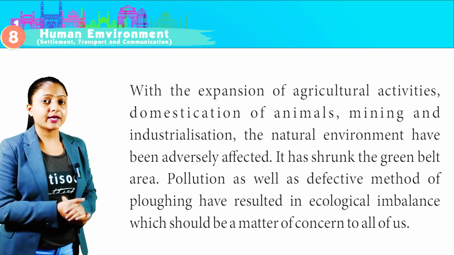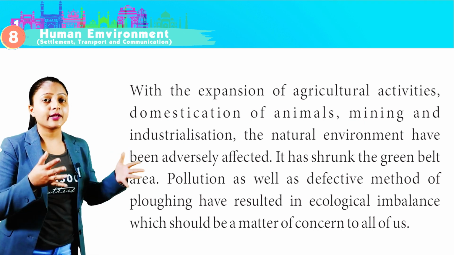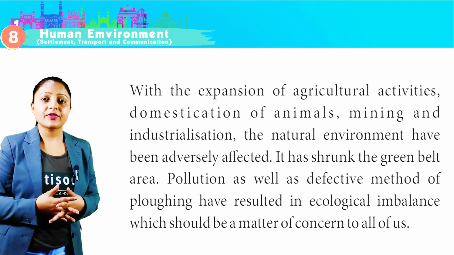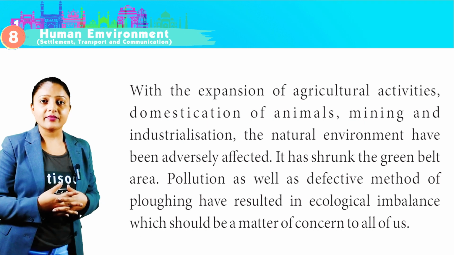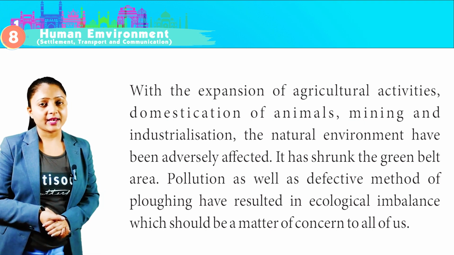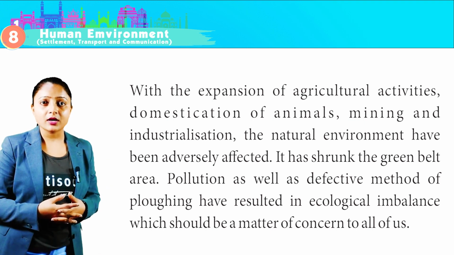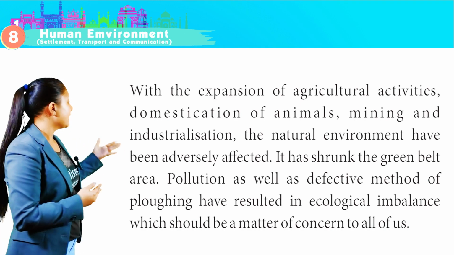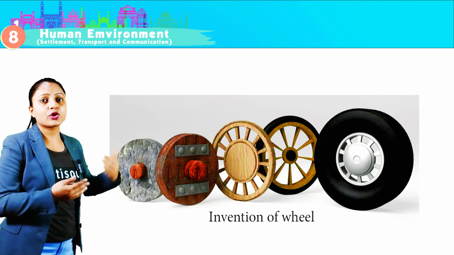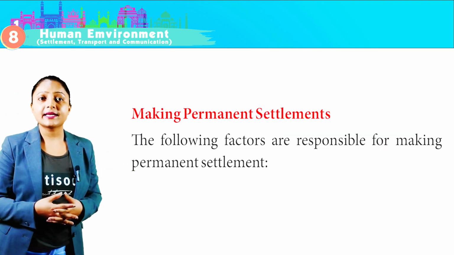With the expansion of agricultural activities, domestication of animals, mining, and industrialization, the natural environment has been adversely affected. It has shrunk the green belt area. Pollution as well as defective methods of ploughing have resulted in ecological imbalance, which should be a matter of concern to all of us. This image shows the invention of the wheel, making permanent settlements.